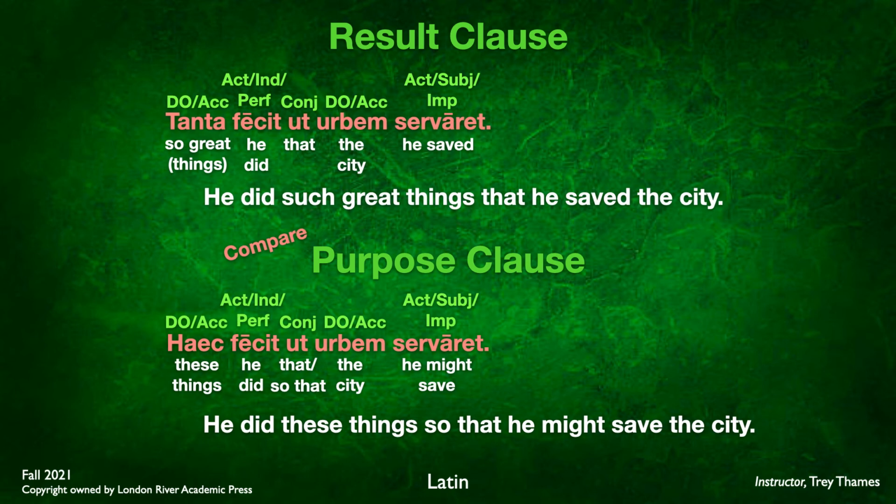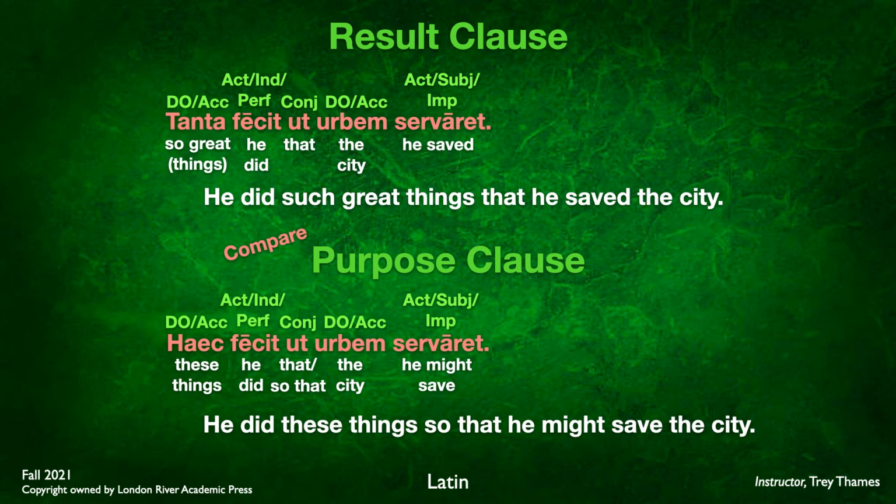And so what we end up with here is fecit haec, he did these things, ut, so that, servaret urbem, he might save the city. So the difference here, we're going to translate servaret as might because this is a purpose clause. And you tell the difference because of the context of the sentence.